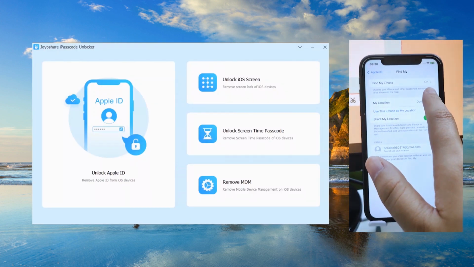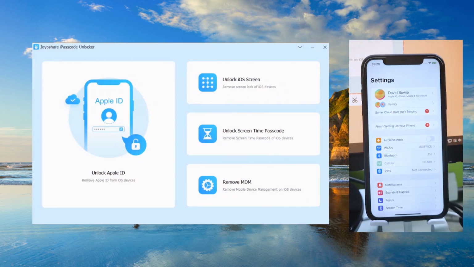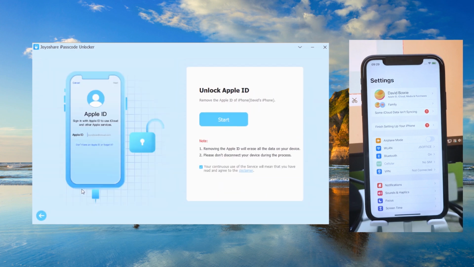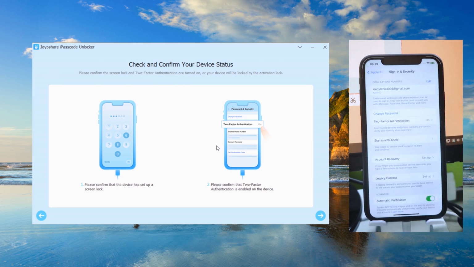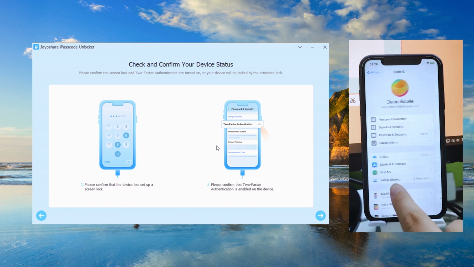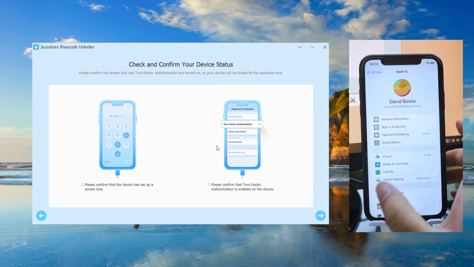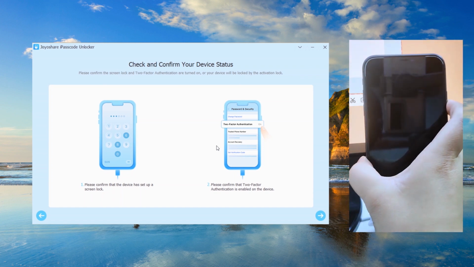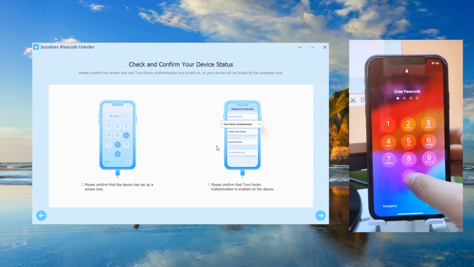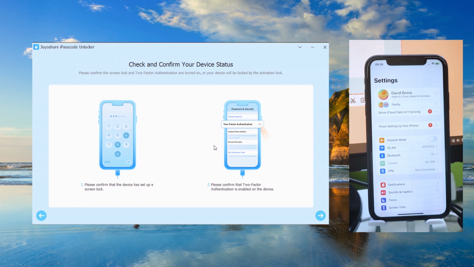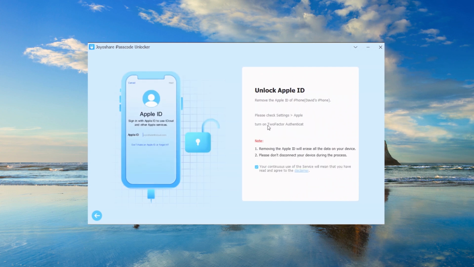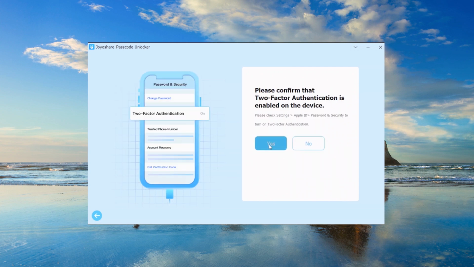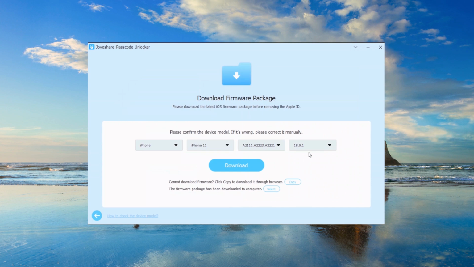If Find My is enabled and your iOS version is later than 11.4, click Unlock Apple ID. Click Start. Please make sure your two-factor authentication is enabled, and the device has set up screen lock. Click Confirm to proceed to the next step.